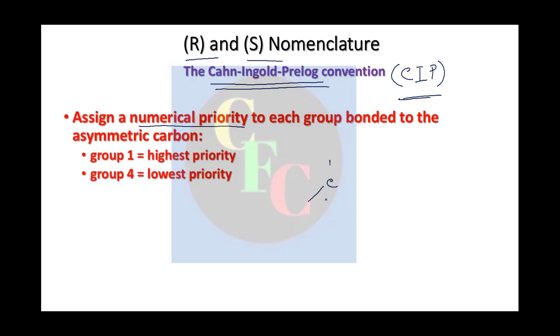Suppose you have 4 groups, say A, B, C, D. Now we have to assign numerical priority. Suppose A is the highest priority, then you say it's 1, and the lowest priority is in the 4th position. So you have to assign 1, 2, 3 and 4. Now how will we assign the priority? That is given by these Cahn-Ingold-Prelog or CIP rules.